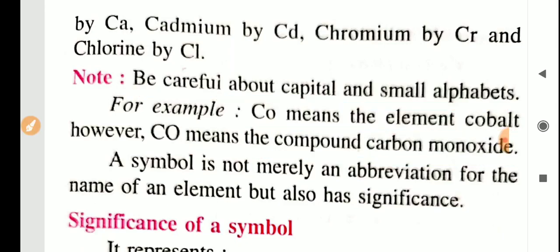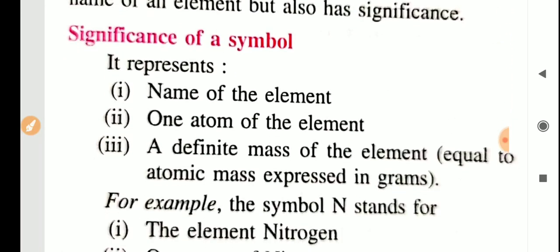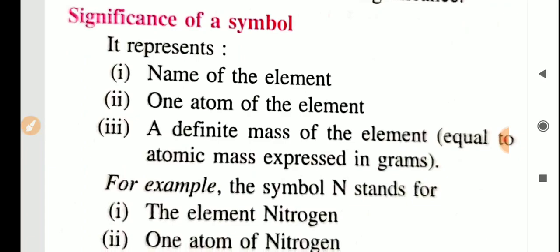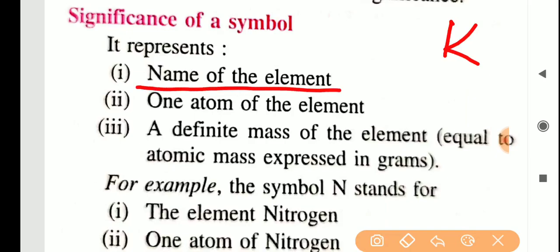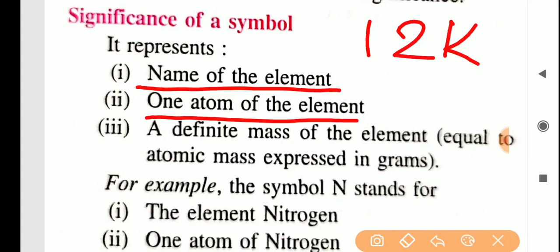Then, what are the properties of a symbol? Learn this by heart: the significance of a symbol. If I write one symbol here, K, can you say which is this? On looking at the symbol, what can we say? A symbol represents the name of the element, and it represents one atom of the element. This K means only one potassium atom. If I write 2K, it means 2 atoms of potassium. If I write 12K, it means 12 potassium atoms.